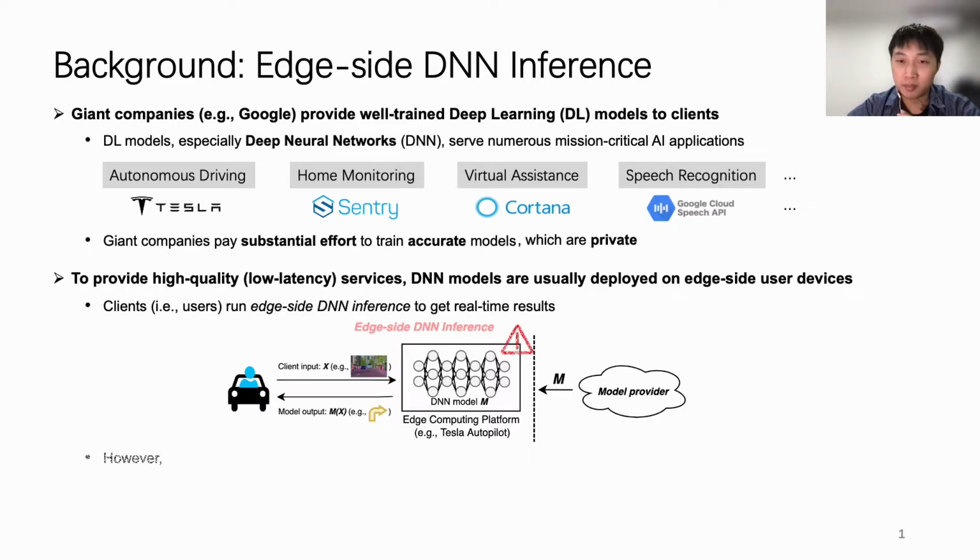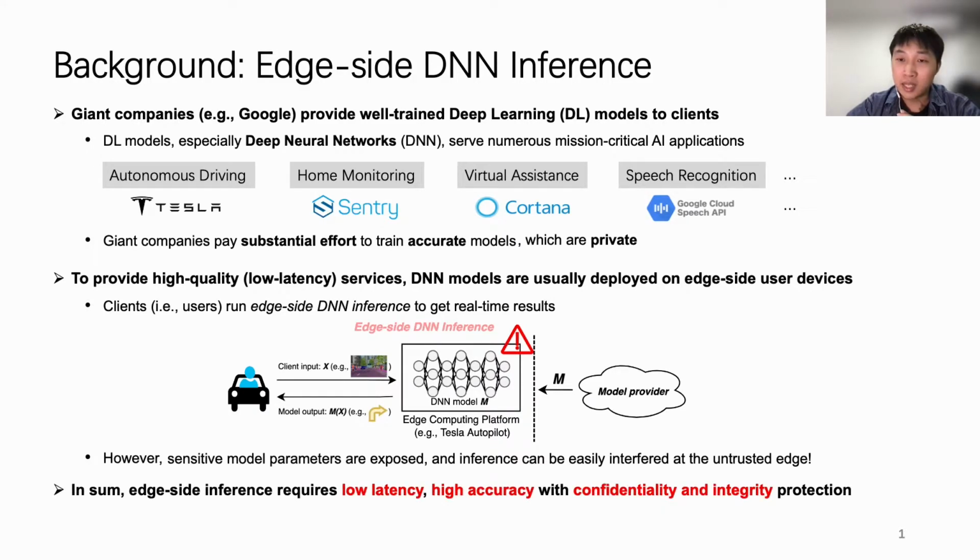to the client. However, in this workflow, the private model's sensitive parameters are exposed, and since the edge device is untrusted, the inference tasks can be interfered with at the untrusted edge. In sum, edge-side DNN inference requires low latency, high accuracy, with model confidentiality and inference integrity protection.